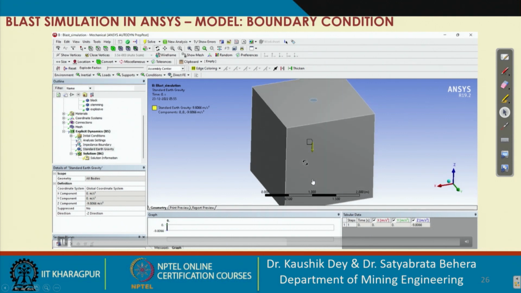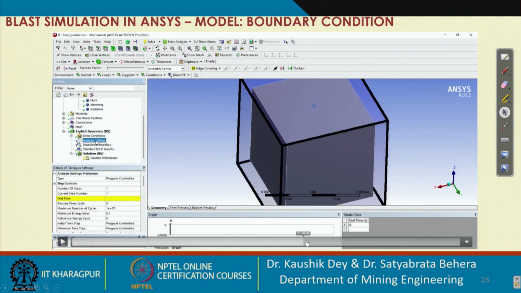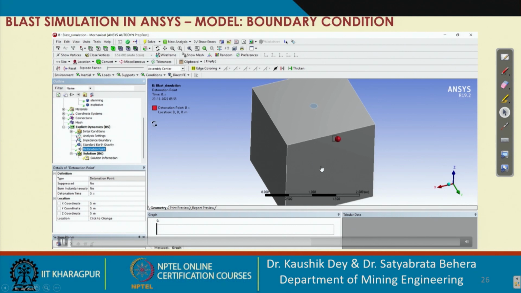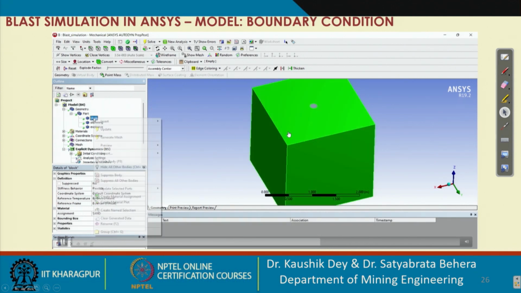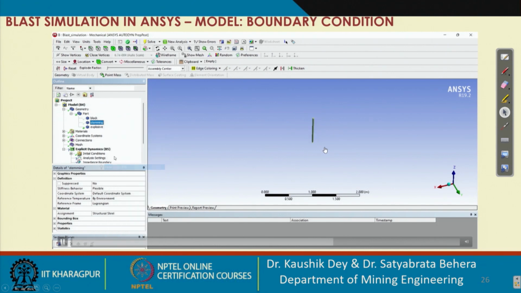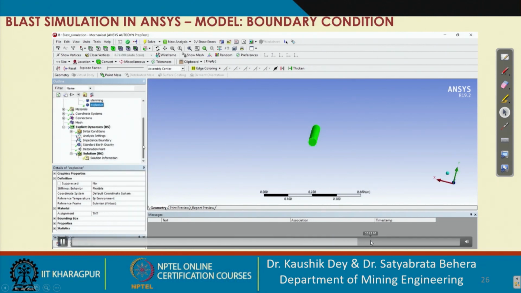So in the negative z direction, we'll apply the gravitational force. And the third one will define the detonation point. We'll add the bottom detonation. So we have to hide our block, then we have to hide our stemming part, and below the charge column, we'll add our detonation point like this.